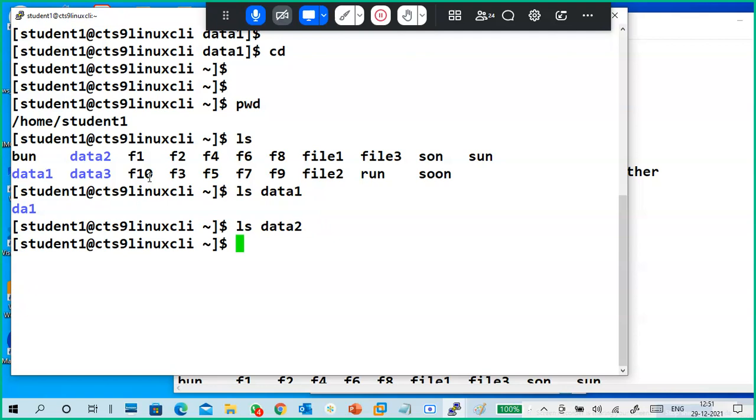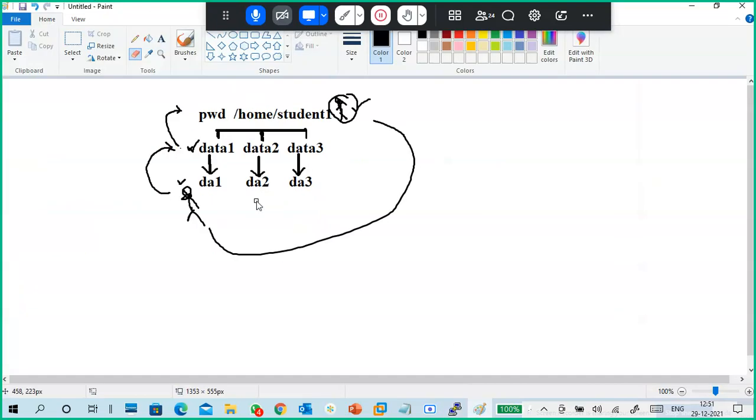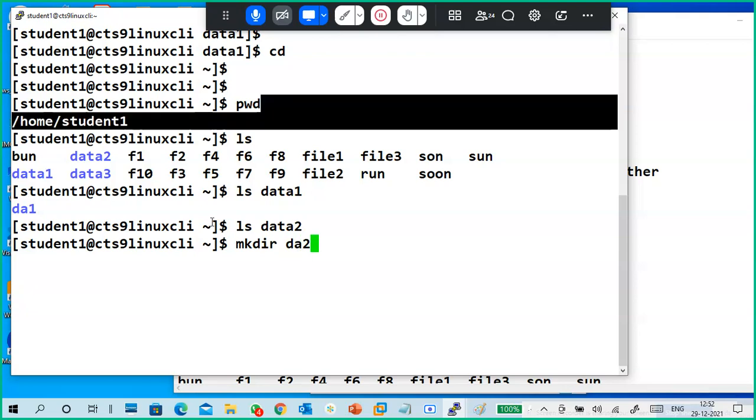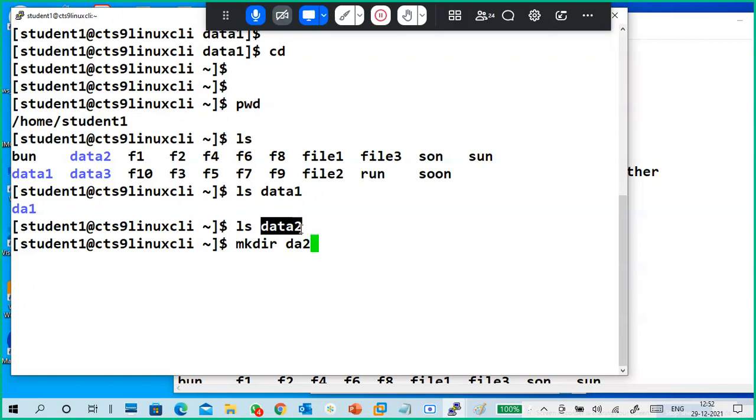How to create da2 in data2? My location is here, and I have to create this directory. How to create? mkdir da2 will create it in my current directory, but I have to create it in data2.